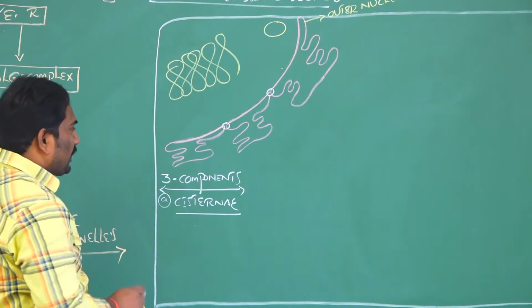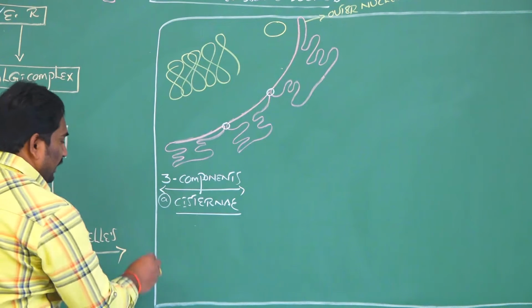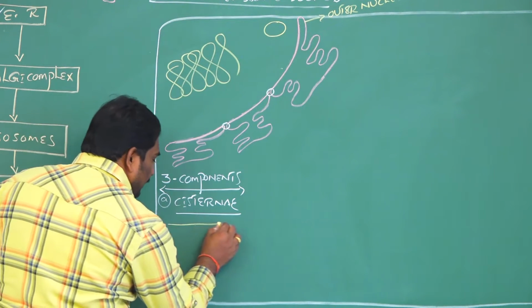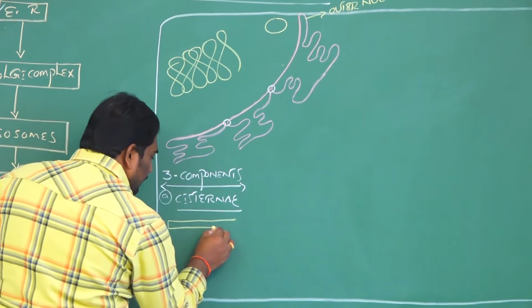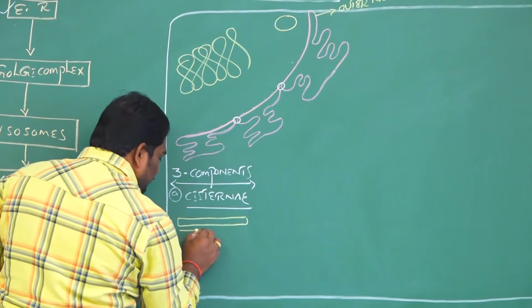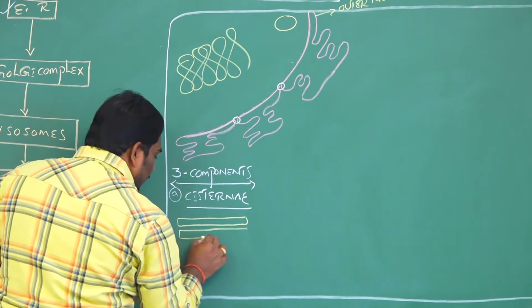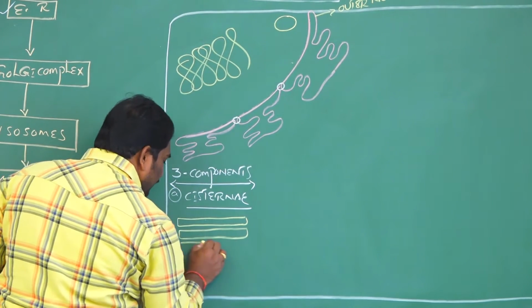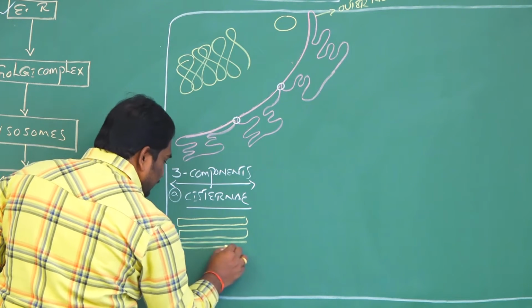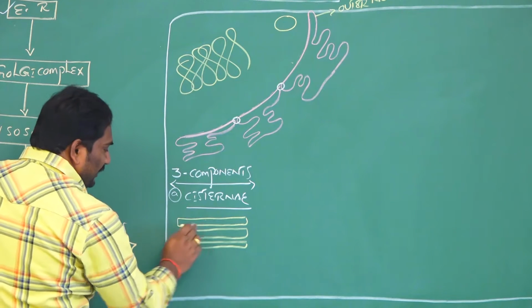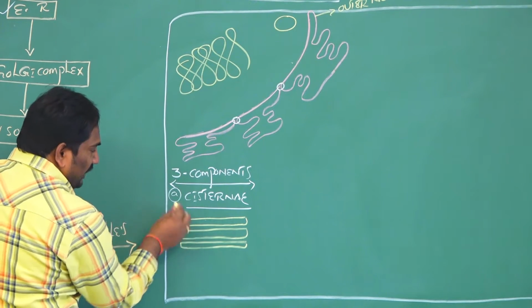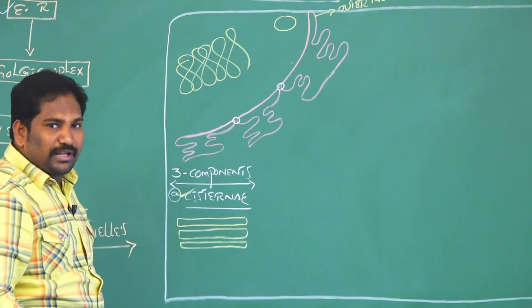Cisternae are the first structure that forms the endoplasmic reticulum. Cisternae are flattened sac-like structures arranged parallel to each other.